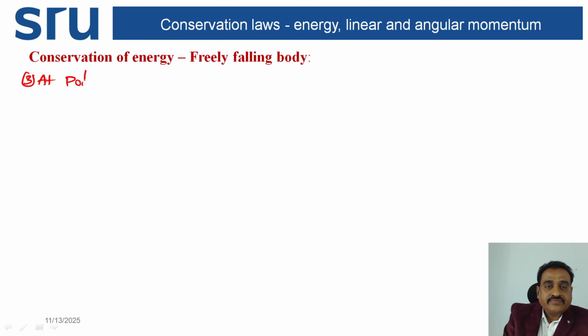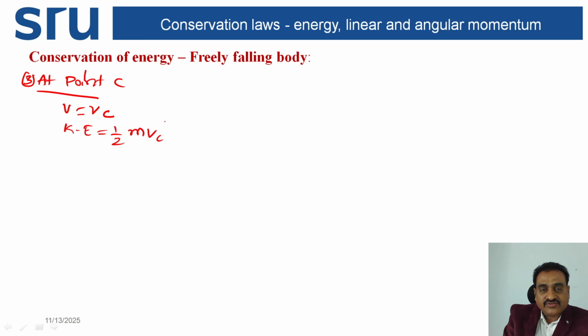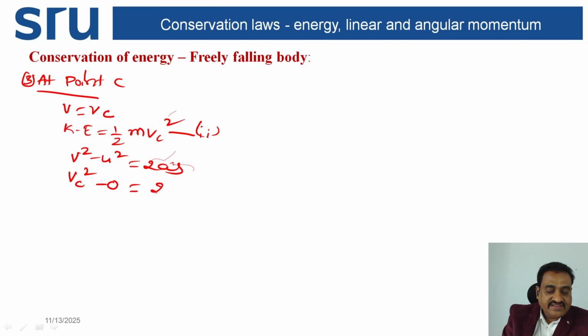At point C, velocity v is equal to vc. So kinetic energy is equal to half m vc square. As the body is falling from a height h, substitute v square minus u square is equal to 2as. This is vc square minus 0, this is 2gh.